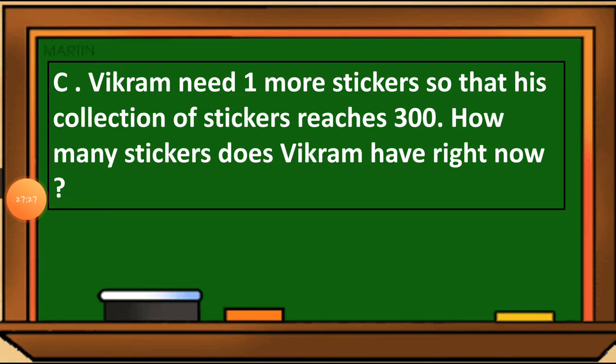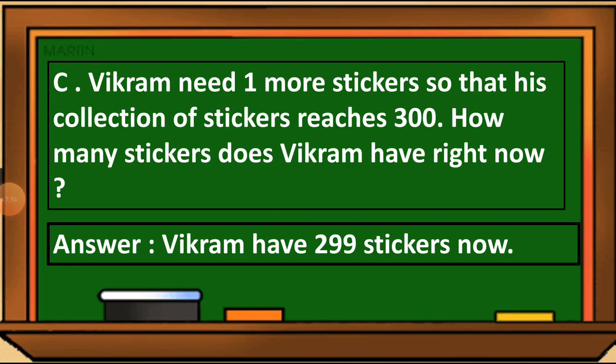Let's write the answer. So students, we can write down the answer, that Vikram has 299 stickers now. If you add one to 299, you will get the answer 300. Hope you understood. I repeat, if you add one to this 299, you will get 300. So his collection of stickers reaches 300. So Vikram has 299 stickers now.